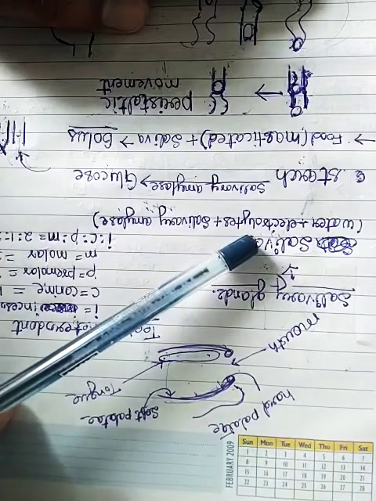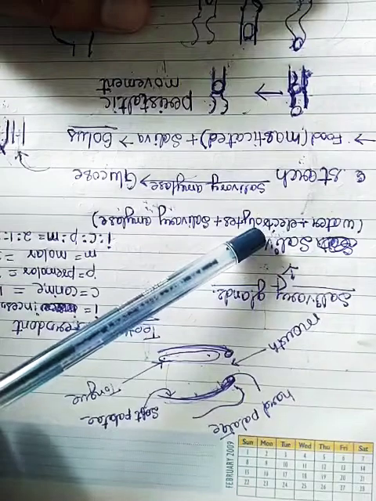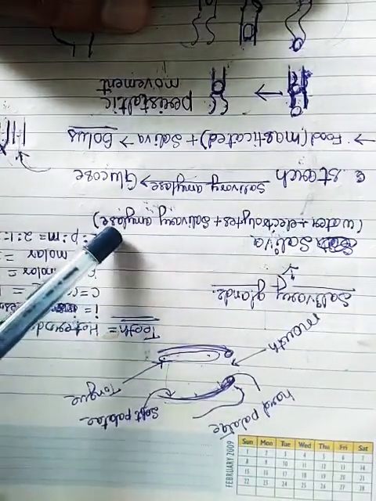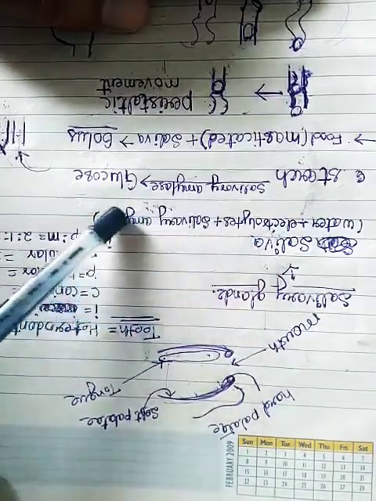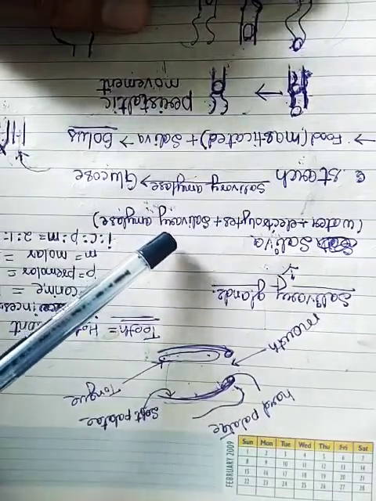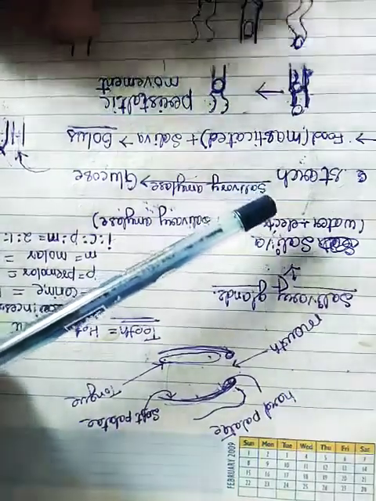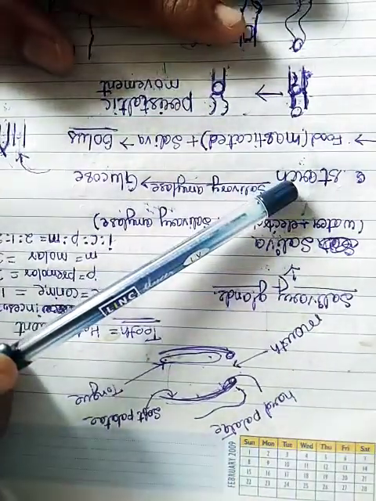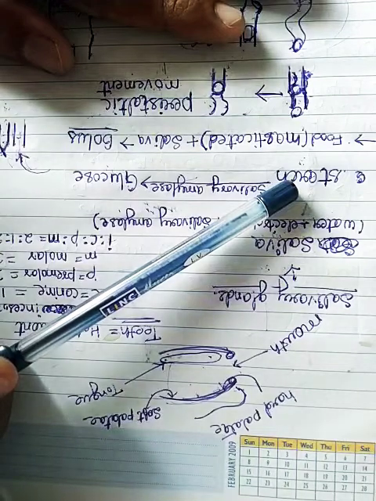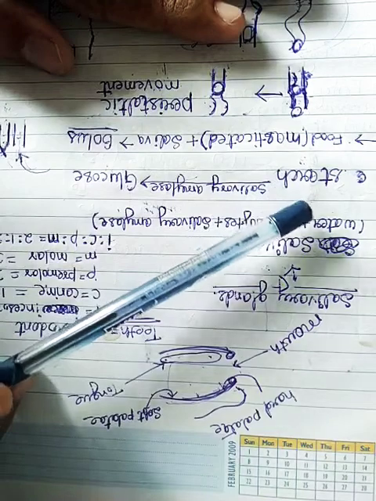What does saliva contain? Saliva contains water, electrolytes and salivary amylase. This is one of the most important things which we will discuss here. Now what is the function of salivary amylase? When we take food like bread, rice and potato inside our buccal cavity or mouth, they all contain starch.